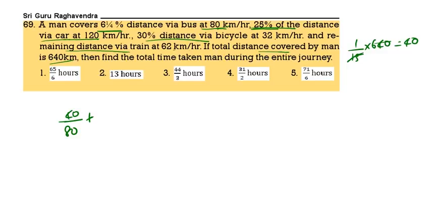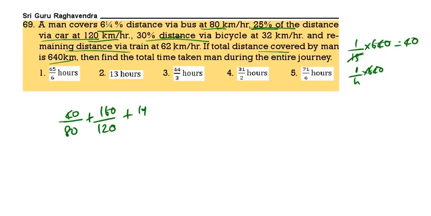Now 25% of the distance. What is 25% of 640? That is 160 at the rate of 120 kilometers per hour. Now 30% of the distance means 30% of 640. What is 30% of 640? 192 by bicycle at 32 kilometers per hour.